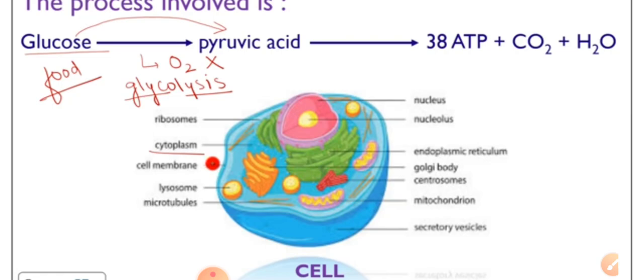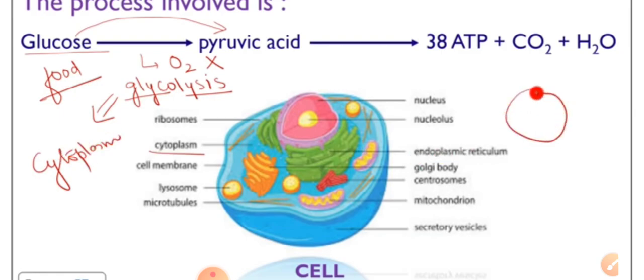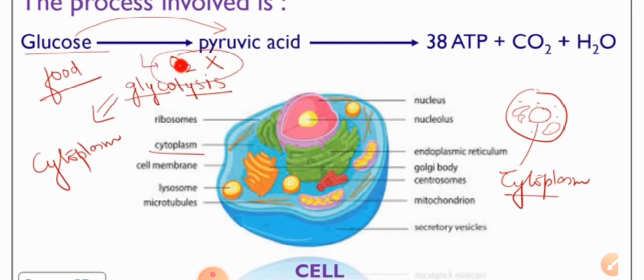Sorry, glycolysis takes place inside the cytoplasm. The first step is glycolysis. Now this pyruvic acid, on the basis of the presence or absence of oxygen, releases a different amount of energy.